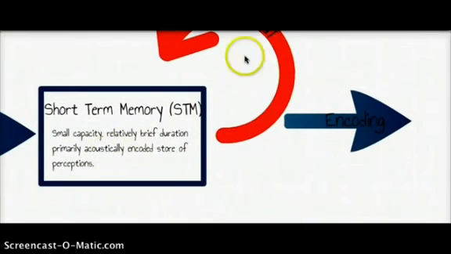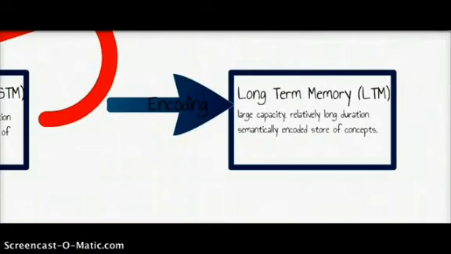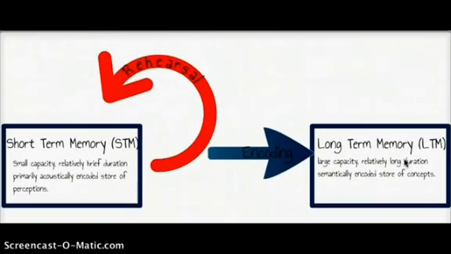If attended to, this information enters the short-term memory. The short-term memory is of small capacity because attention is essentially a filtering process, but its duration is longer than the sensory memory. It is between 0 to 18 seconds. Its capacity is 7 items plus or minus 2, and the encoding is mainly auditory.